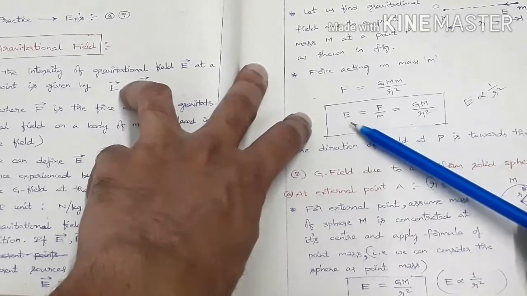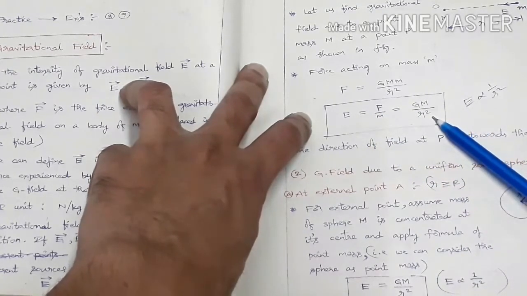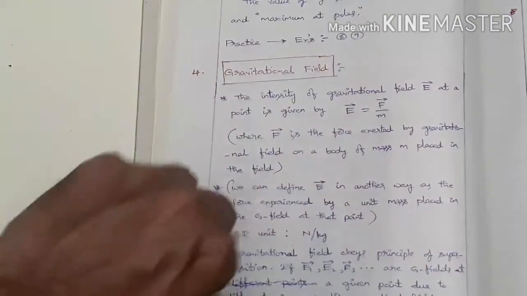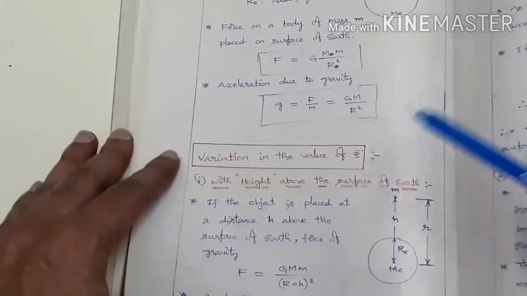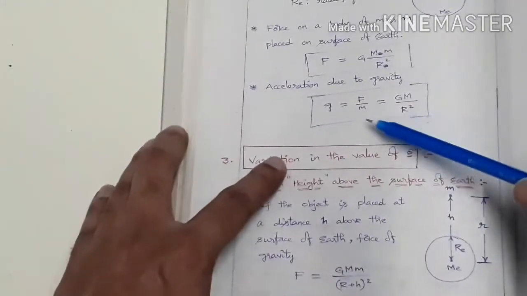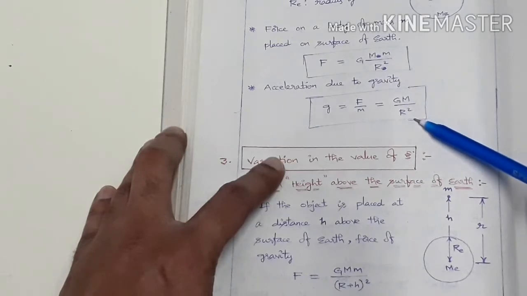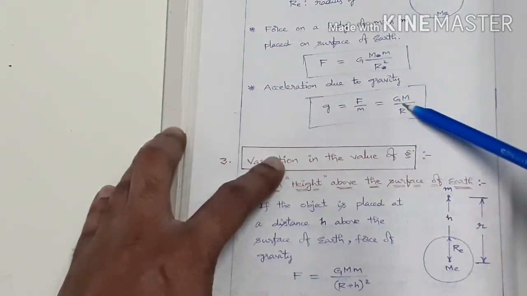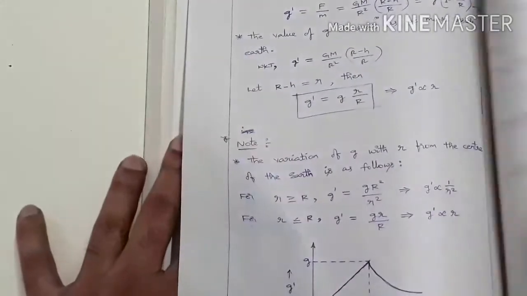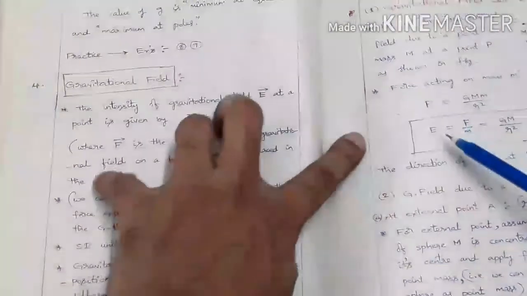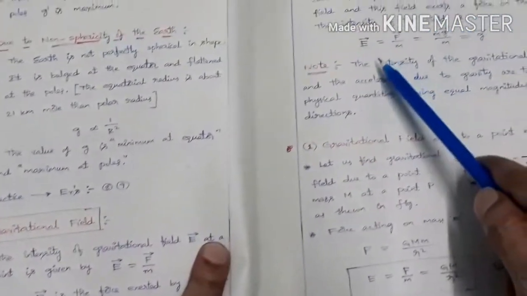So what is gravitational field intensity? E equal to G M by R square. Previously, combining the two laws, the universal law of gravitation as well as Newton's second law, we got the expression g equal to G capital M by R square, acceleration due to gravity. Similarly we got the same expression here, because E and g, both of them are the same.